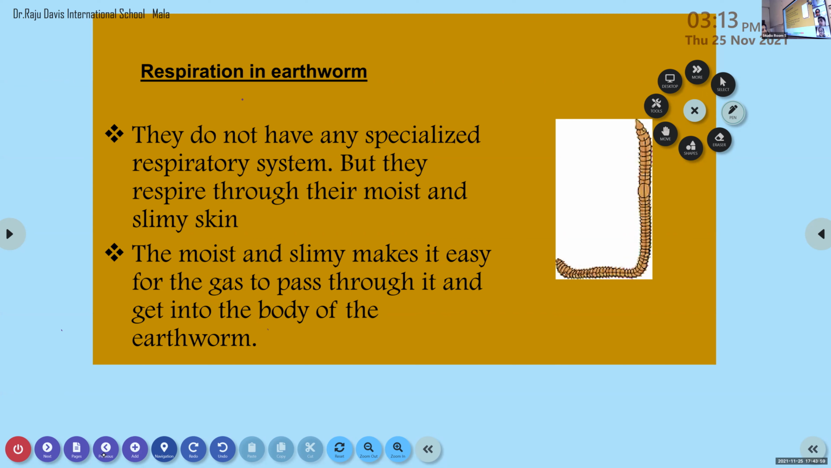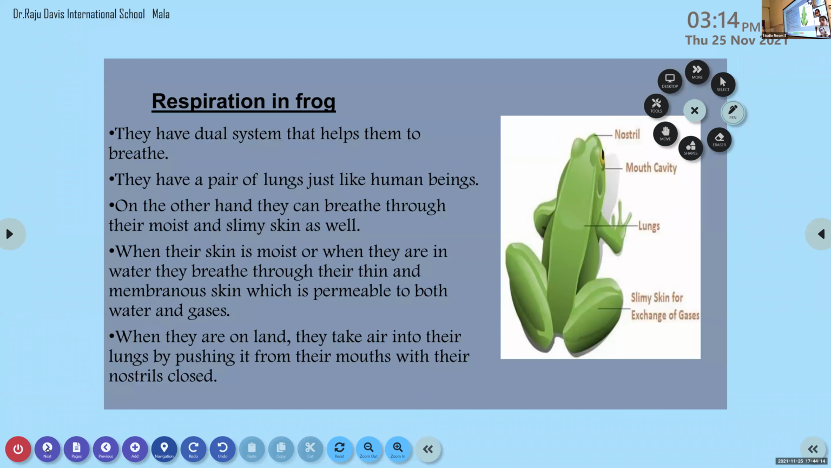Whenever they live on land, how does the respiration take place? Is it through lungs or through the skin? Through lungs. Yes, it is through the lungs. Okay, let us see what about the respiration in frog. In the case of frog, they have a dual system that helps them to breathe. They have a pair of lungs just like that of human beings.